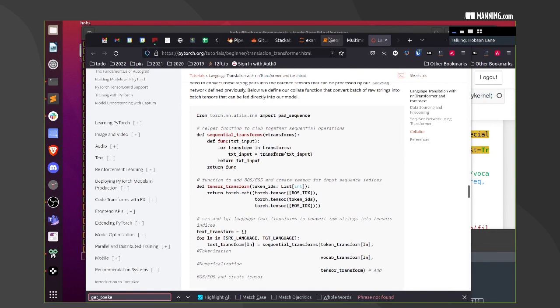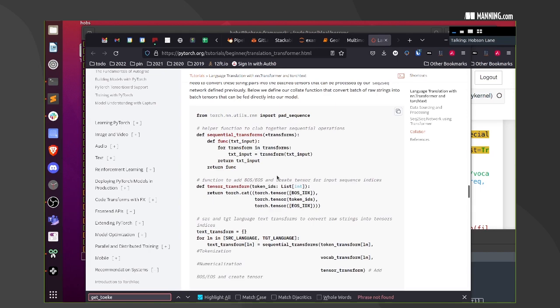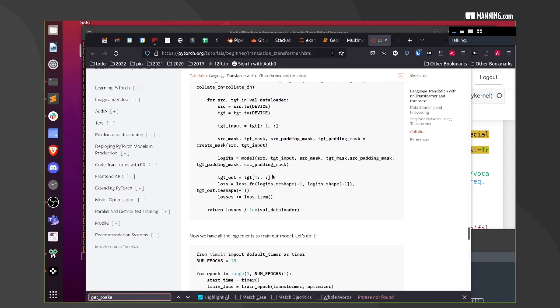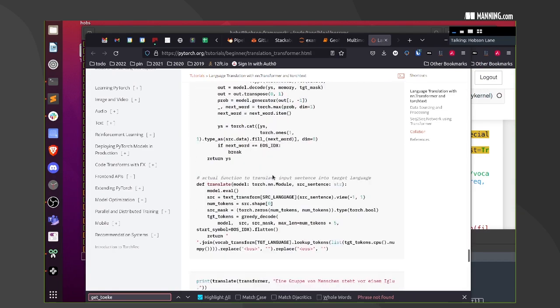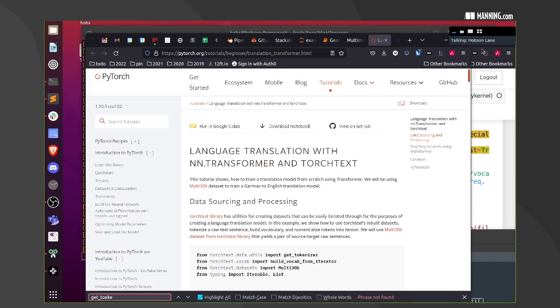And finally, we're all, wow. Let's go back to Jeff's. Let's see, it keeps going on. We're only halfway through it. And they've got tensor transforms, collation, evaluation. Wow. Let's see who created this. It does look like it is in the documentation. Language translation, nn.Transformer, and torchtext. Data sources and processing. Let's see what time it is. Hopefully we're running out of time because I am at a loss for what to do next.